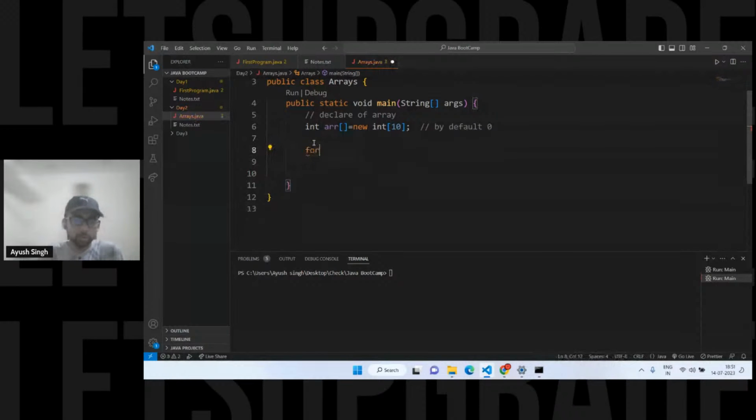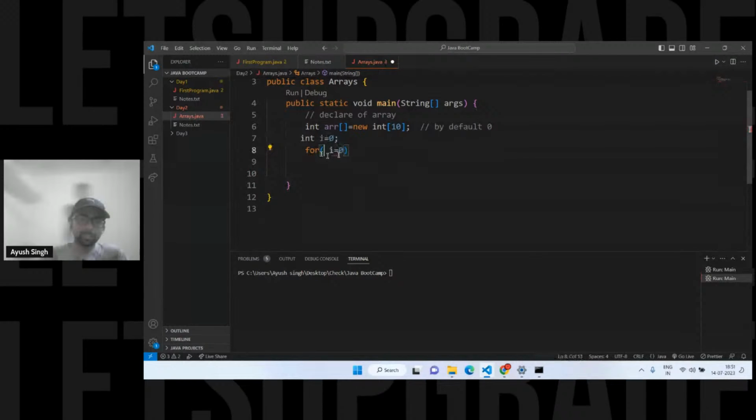Those who don't know, I'll tell you the normal syntax. First is the initialization, which means you have to initialize a value. See, I am initializing it to 0. You can do it like this as well. It's not necessary that you always pass int here. Or you can pass int there also. If it's confusing, you can do it like this: int i is equal to 0, which means I'm declaring one variable with a default value 0, right? And you can even skip this line as well. This is also possible.